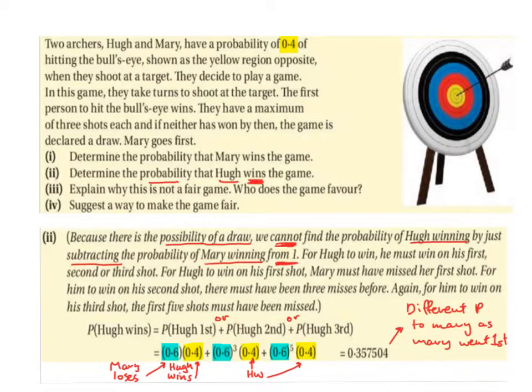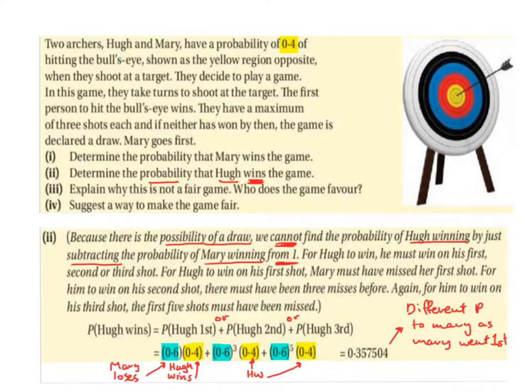that would mean that Mary loses on the first throw, and Hugh loses on the first throw, and Mary loses on the second throw, and Hugh wins on the second throw. So this 0.6 to the power 3 represents Mary loses, and Hugh loses, and Mary loses. And the 0.4 represents Hugh winning on his second throw, which is really the 4th throw of the game.